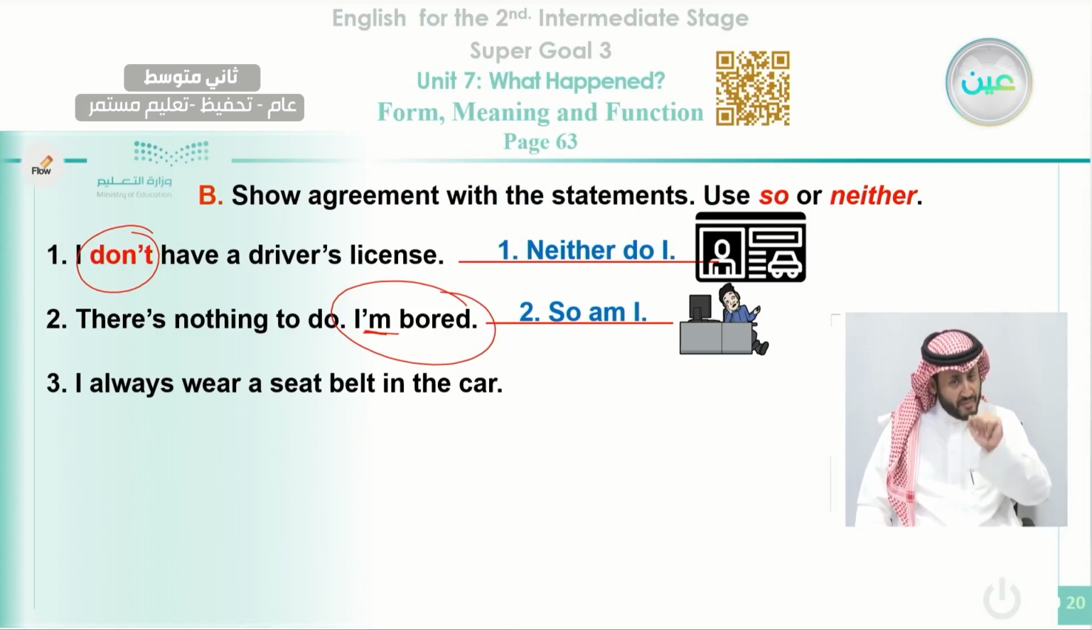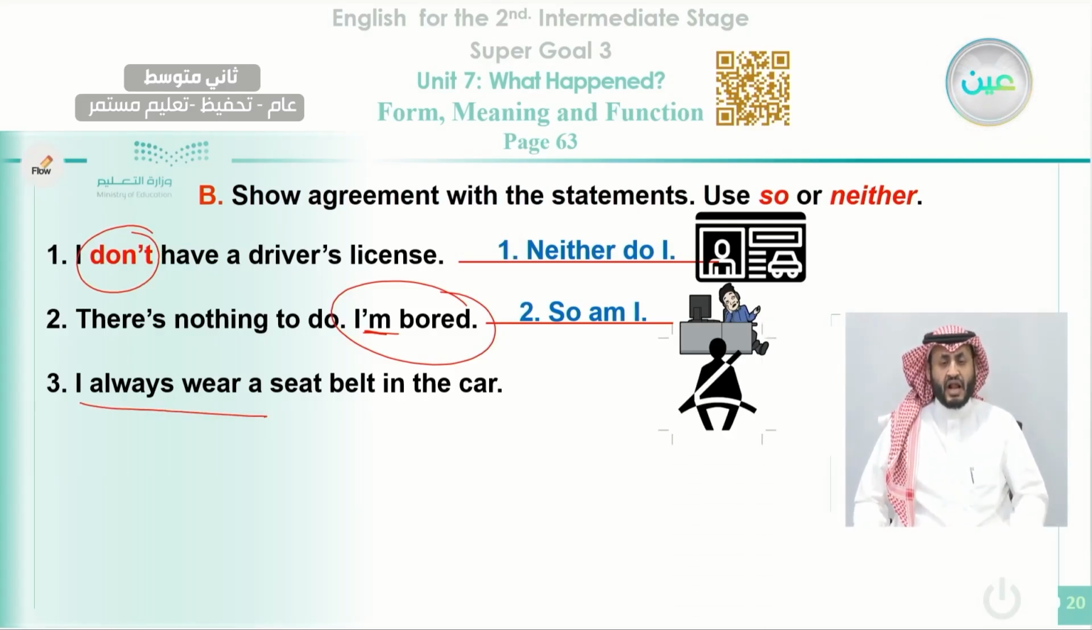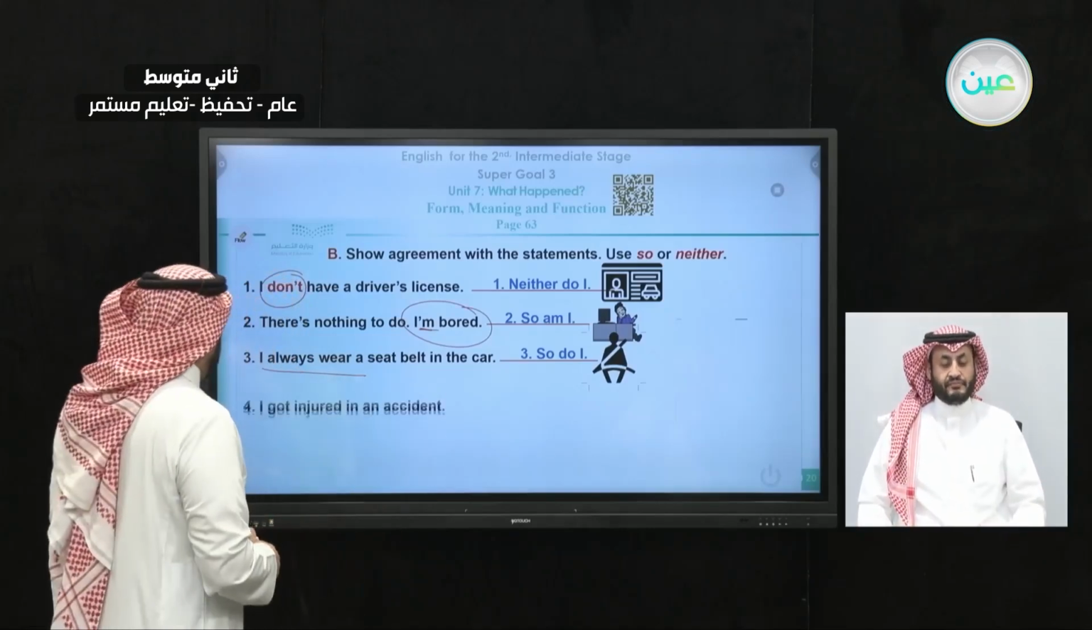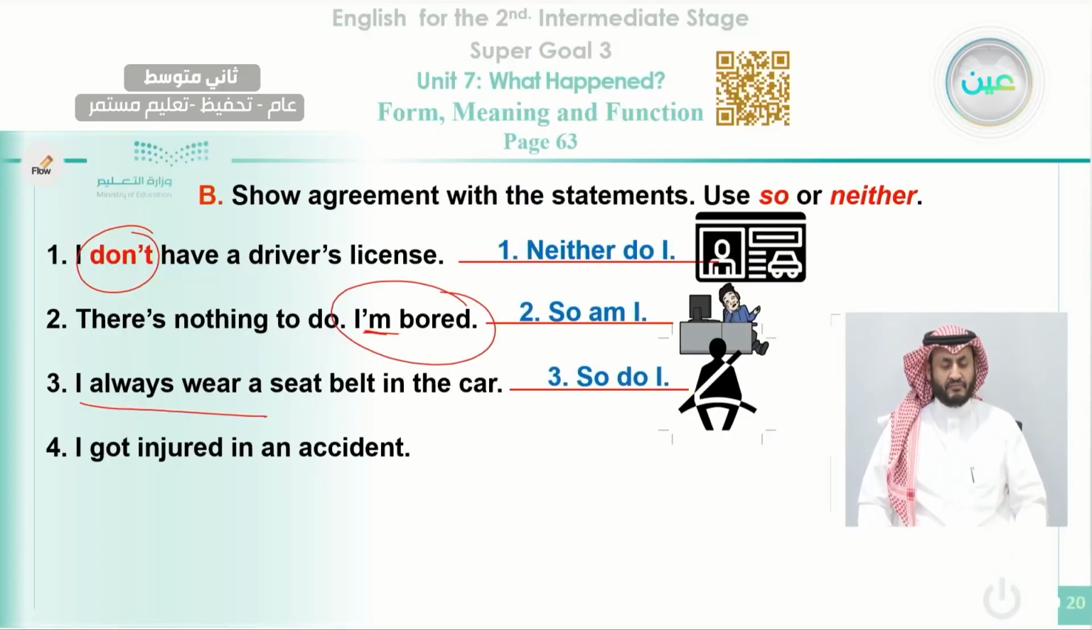And here also, I always wear a seat belt in the car. So we use it here in the present simple. I always wear a seat belt. So you want to agree, seat belt, as we said here before, this is the seat belt. You want to agree, you say, so do I. That means I do the same. I do like you.